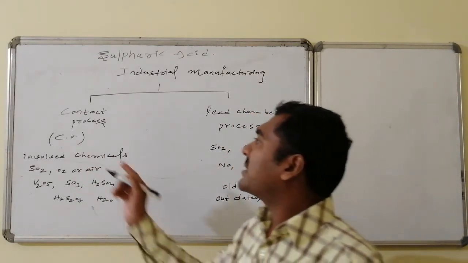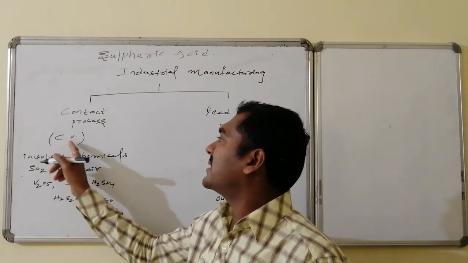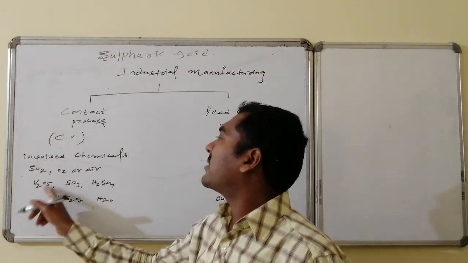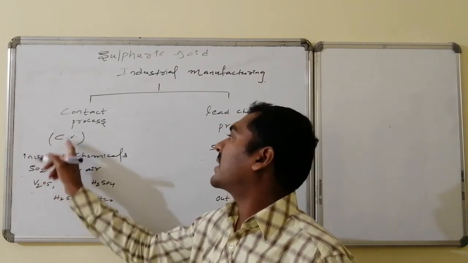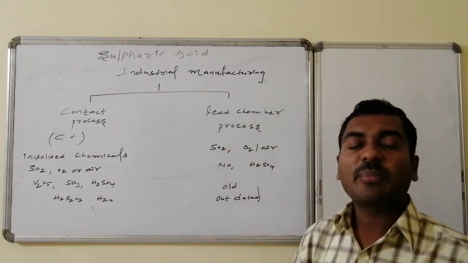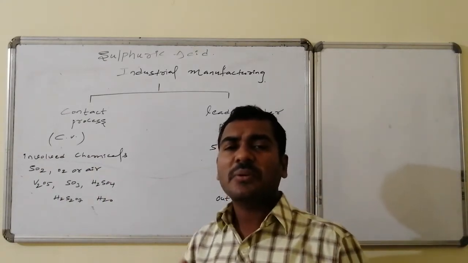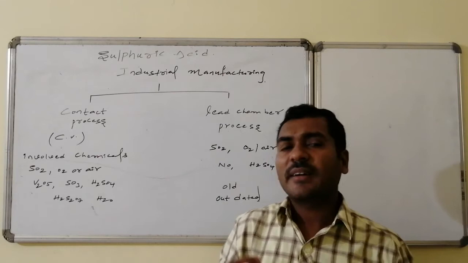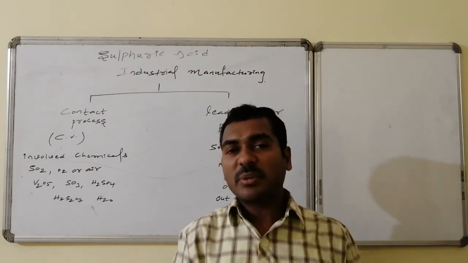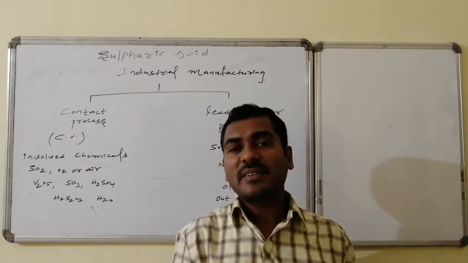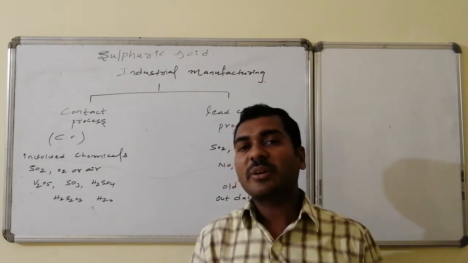We can remember this with the contact process: C, V. V stands for vanadium pentoxide catalyst. CV, the contact process has vanadium pentoxide as the catalyst. Let us go into detail of how sulfuric acid preparation occurs in the contact process as well as the lead chamber process.